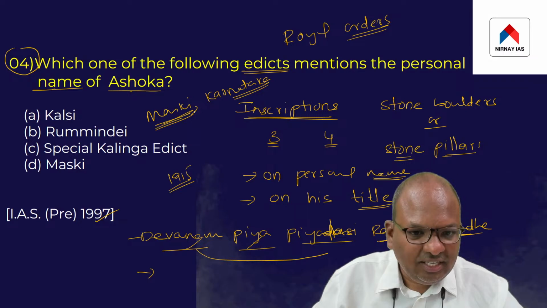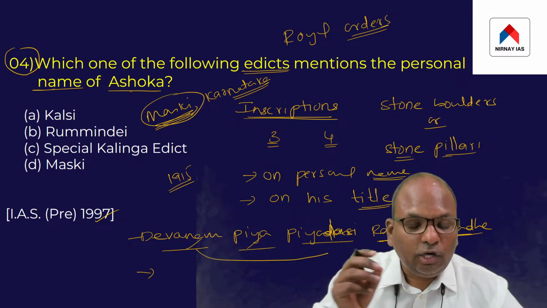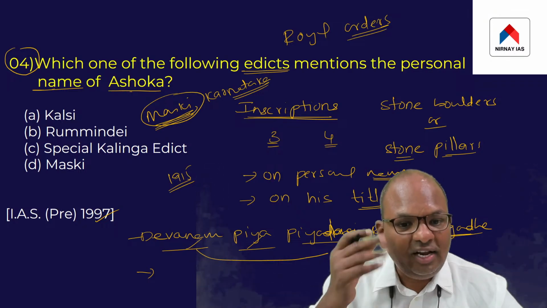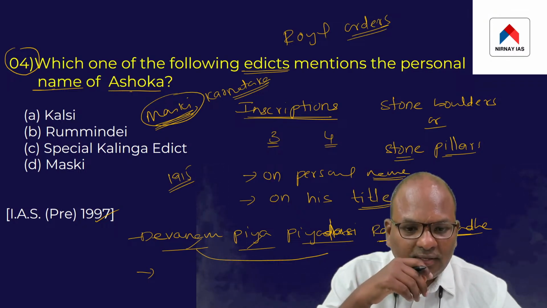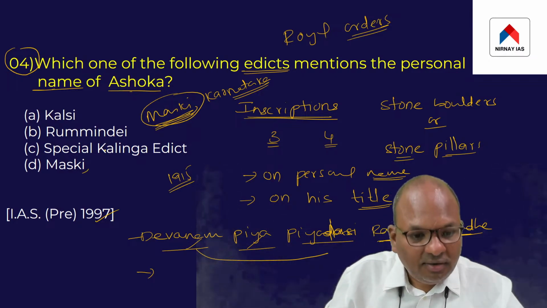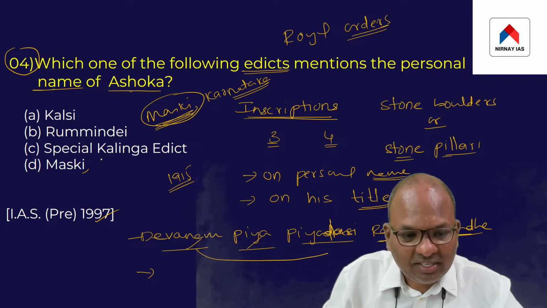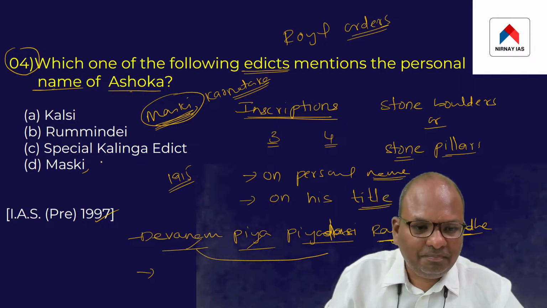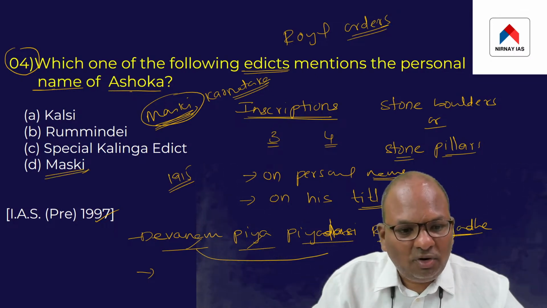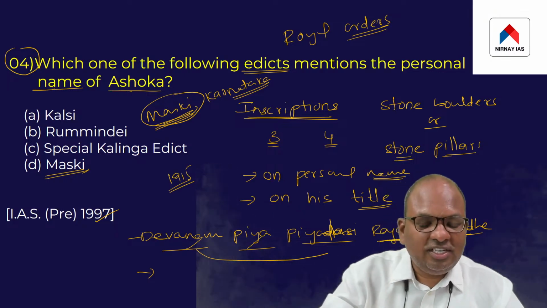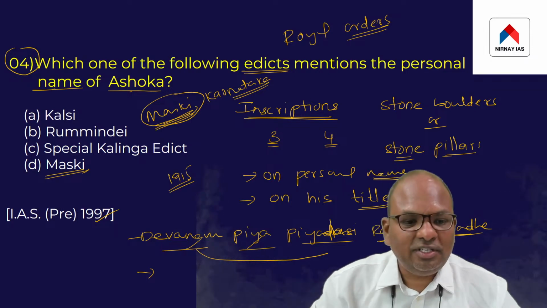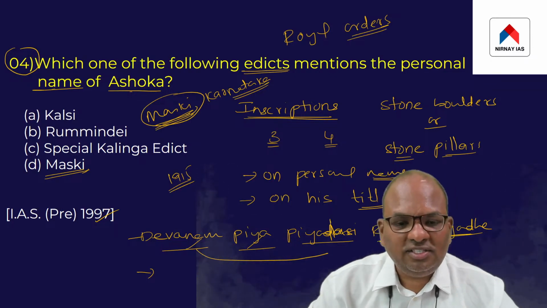In this Maski inscription, incidentally, Ashoka issued the inscription on his personal name. So with the discovery of the Maski inscription, it came to light that similar inscriptions found spread across the Indian subcontinent must have been issued by the same individual, that is Ashoka.